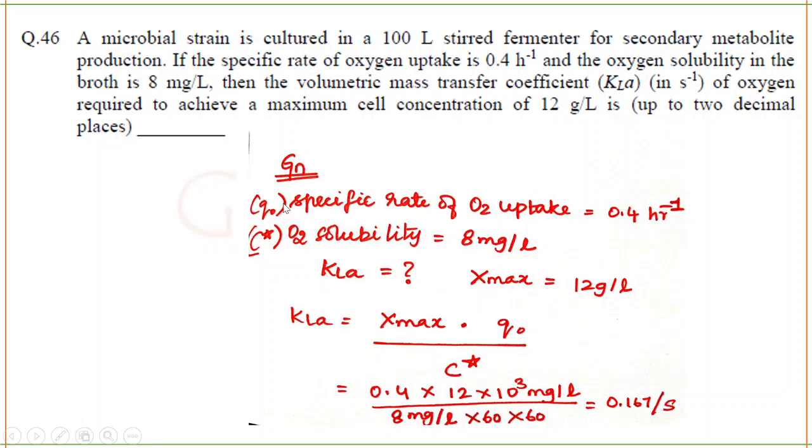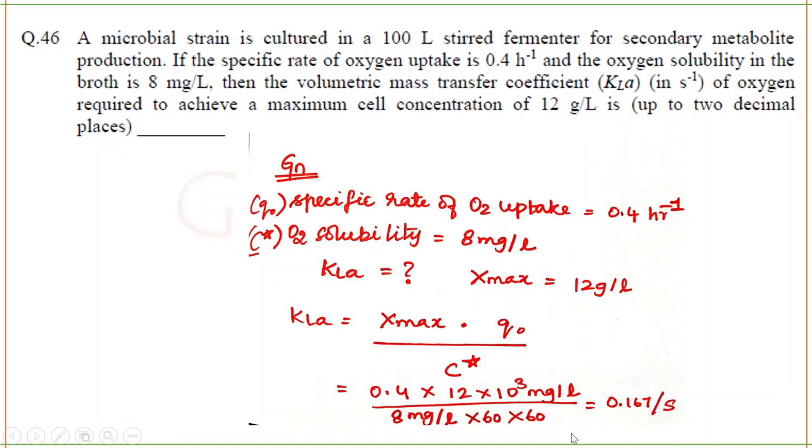So what have they given you? They've given you Q naught value, they've given you concentration, they're asking you KLa, and they've also given you the maximum cell concentration. Simply put in the formula, KLa is equal to X max into Q naught by C star. You know the value of X max, Q naught and C star. Simply put it in the formula. So Q naught is 0.4. X max value is 12, given in grams per liter.